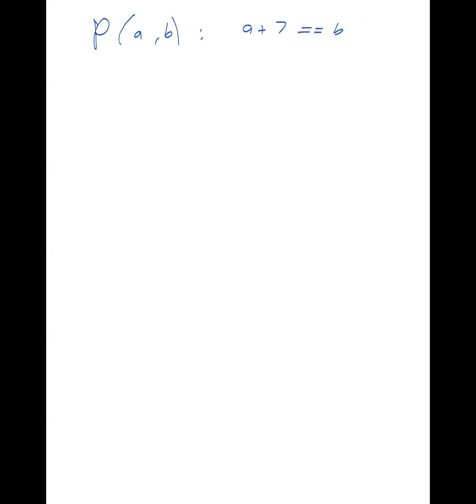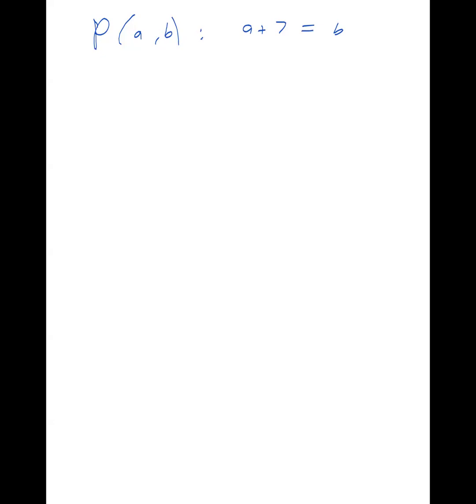Like if A plus 7 logically equals B, they would put two equal signs between them. But we're just in a math class, so we're going to use a regular equals. Sometimes computer programming is, I feel, more precise than even math, because you have to use specific notation exactly for everything. So A plus 7 equals B. That's the truth value of P of A and B.